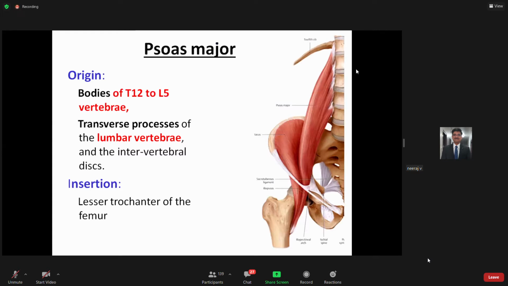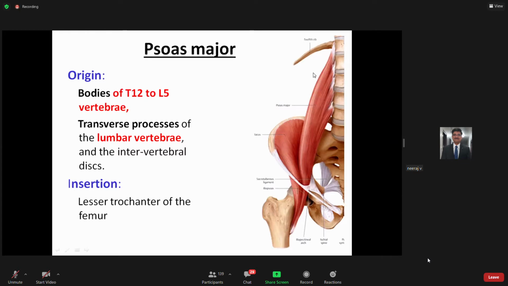If you look in this picture, you can very well appreciate this is the 12th rib. So this is somewhat your T12. So L1, L2, L3, L4, and L5 vertebra are also there.